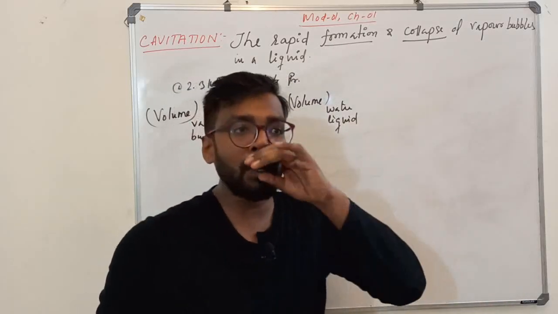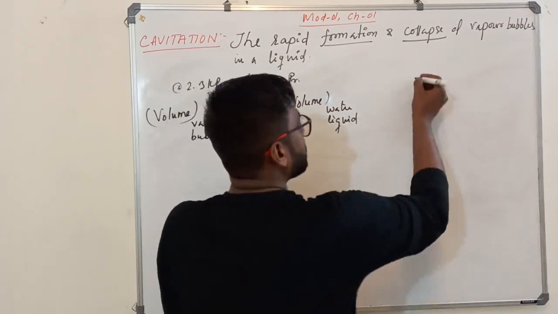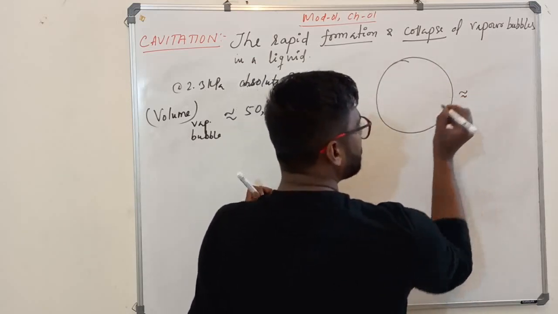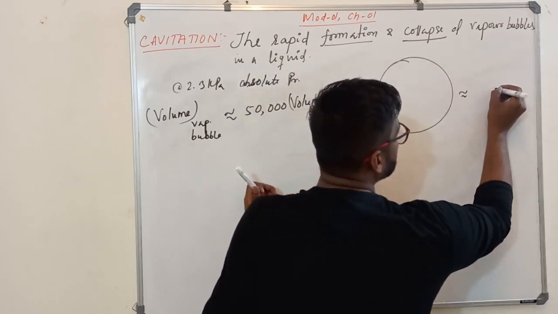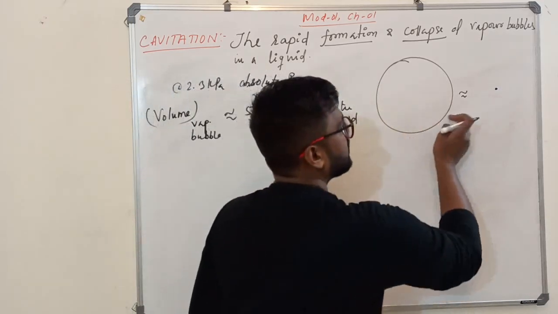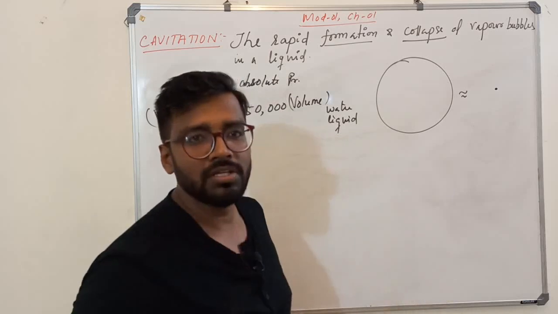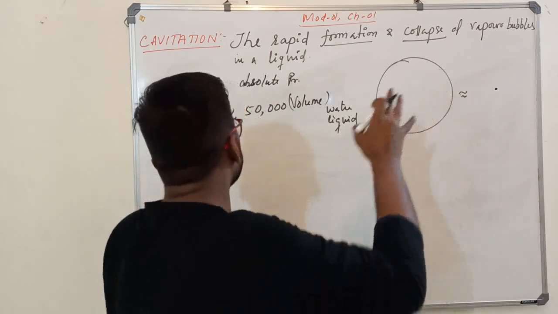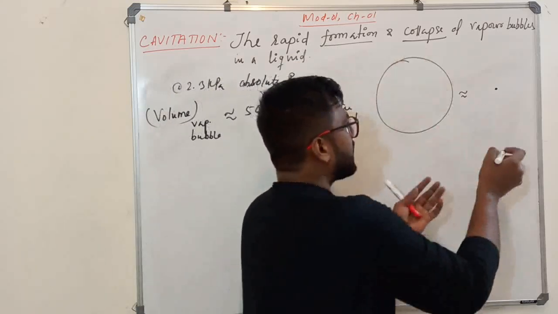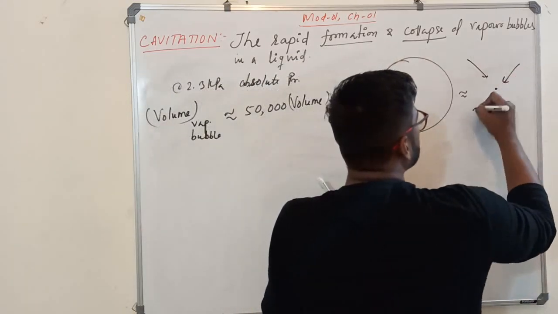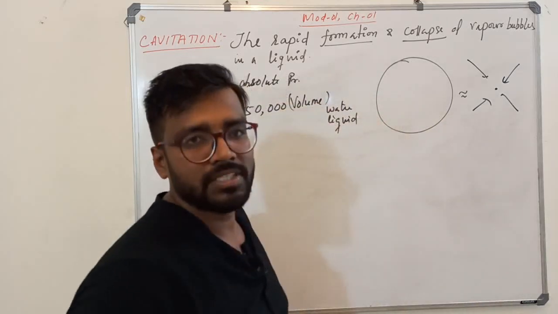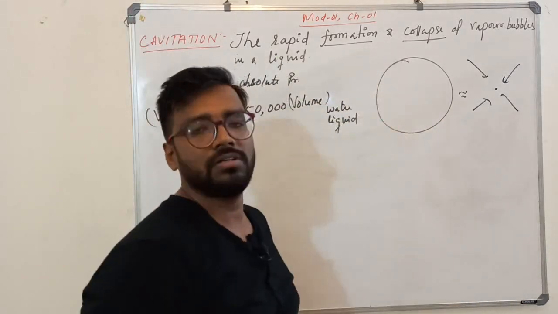Understood? So now you know, if there is a vapor bubble occupying some space, and it converts to liquid, this is the volume it is occupying. Can you see the difference? How much less volume the liquid occupies compared to the vapor bubble. That's why we call it implosion. It implodes. It doesn't explode. It implodes.